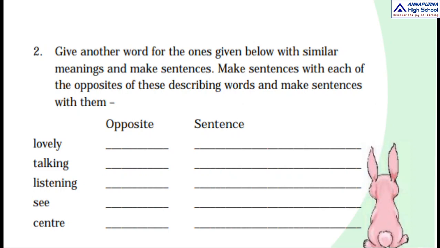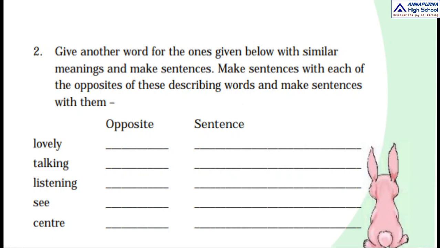Okay, first of all you have to write similar meanings of these given words and try to make sentences with the similar words. Next you have to write opposites of these given words and try to make sentences with these opposite words. Okay children, so first of all let us see similar words of these given words and sentences with these similar words.